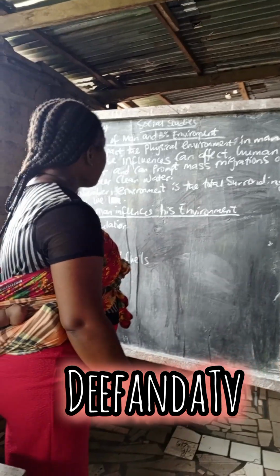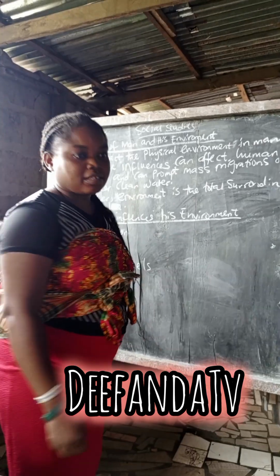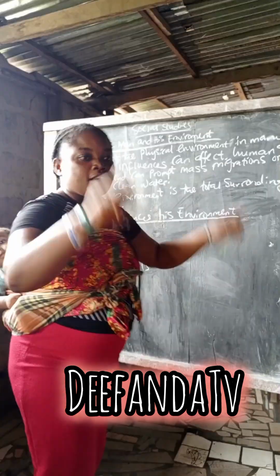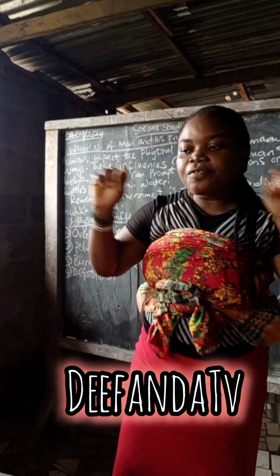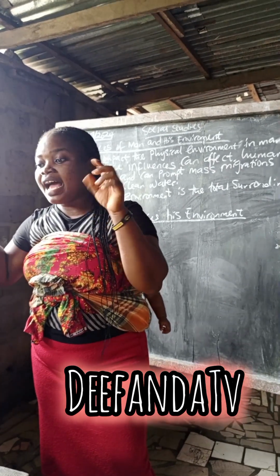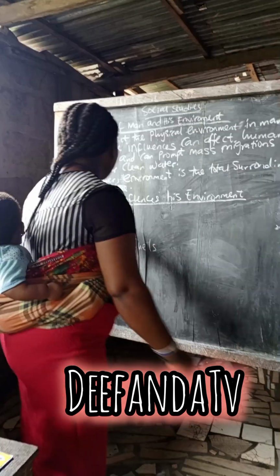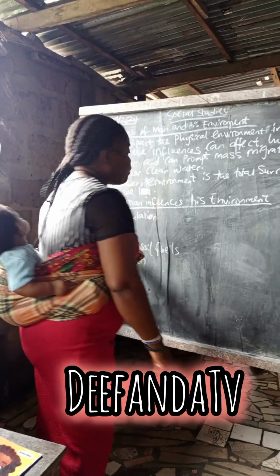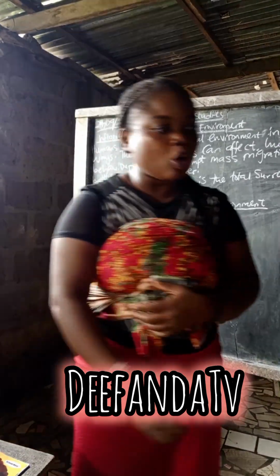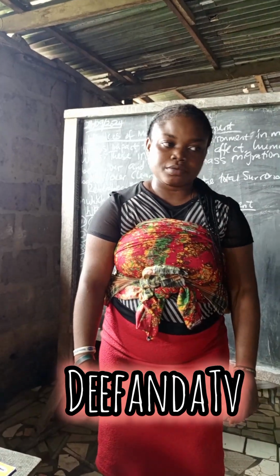Now, the influences of man and his environment. Going back to the topic, I already told you that there are different ways man can influence his environment. Number one way that man can influence his environment is overpopulation.